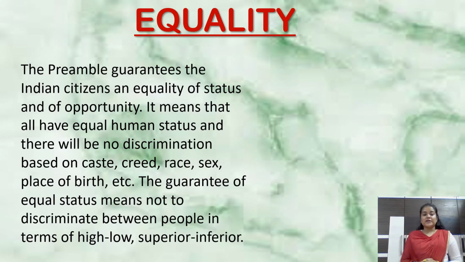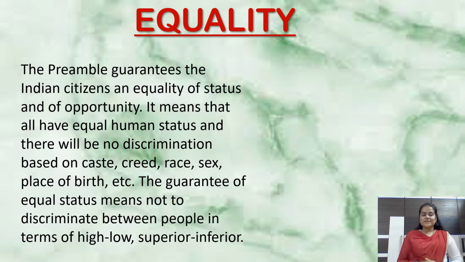It means that all have equal human status and there will be no discrimination based on caste, creed, race, sex, place of birth, etc. The guarantee of equal status means not to discriminate between people in terms of high, low, superior, or inferior. Thank you so much.